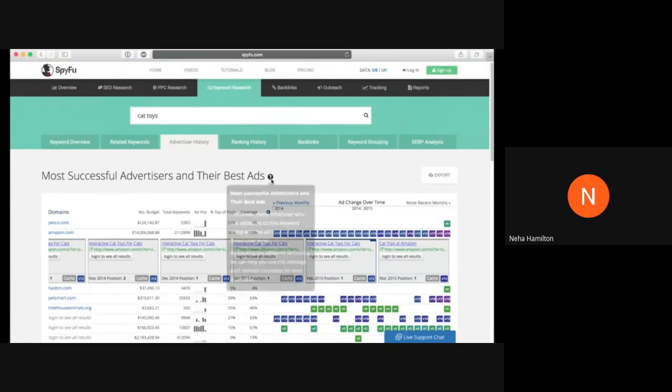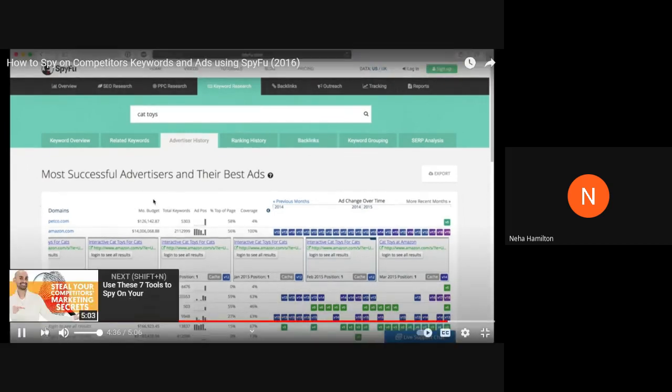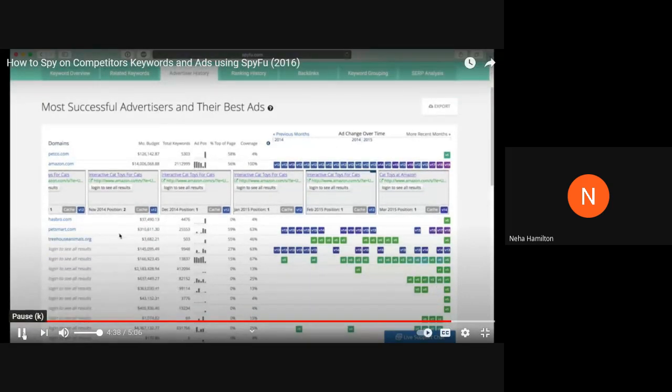I'm going to have a lot more videos that go over the ranking history and how you can check for backlinks on domains, and I'll probably link to those in another video in the description below. But SpyFu is pretty cool. So the next time you do an advertising campaign where you need to be careful about what you're putting in the ad title or in the results, go ahead and check out what your advertisers are doing, and SpyFu will let you do that.